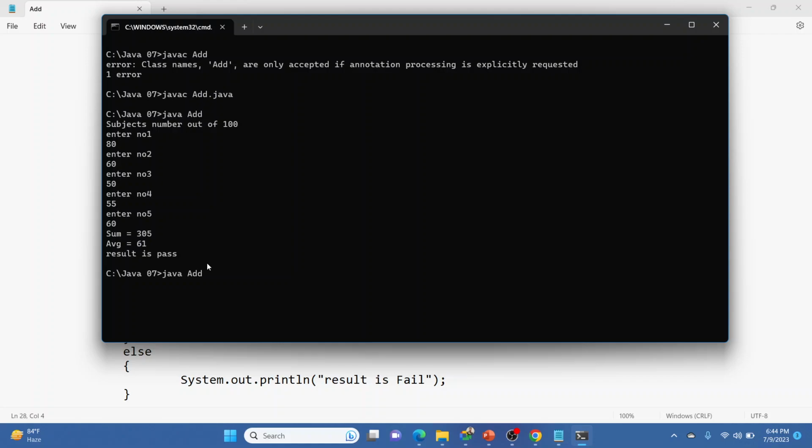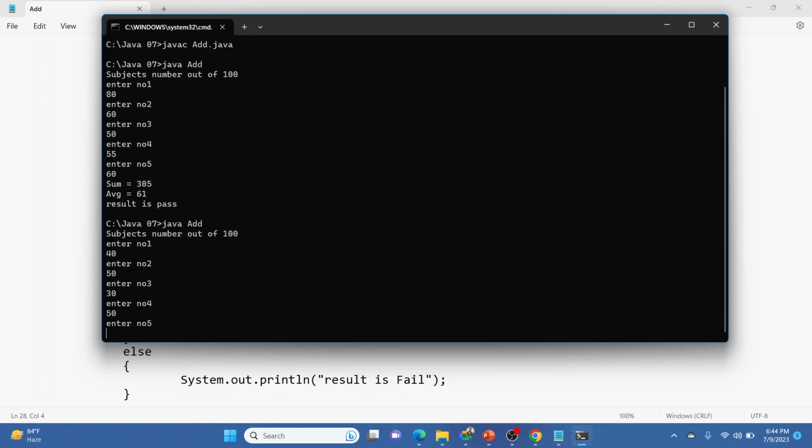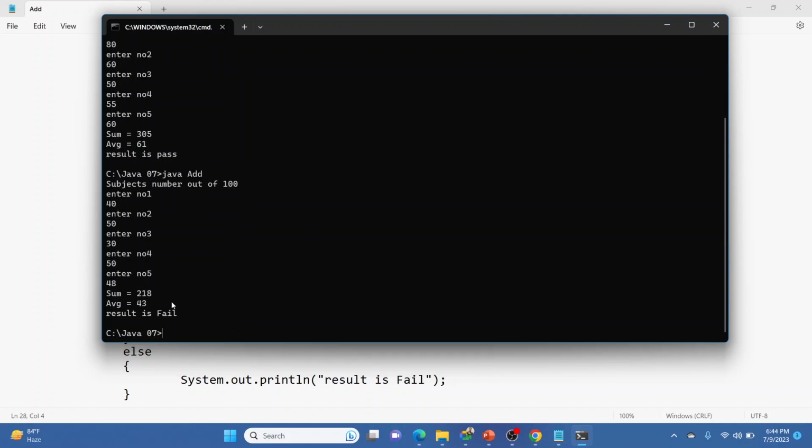So in a different scenario we check, okay, if the marks are 40, 50, 30, 50, then 48, the result will be below 50 and it's going to show us fail. The average is 43, and it checked, okay, result is fail.